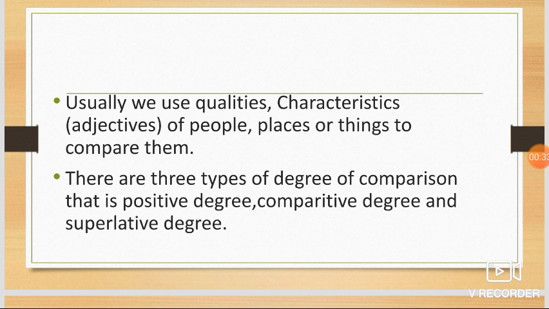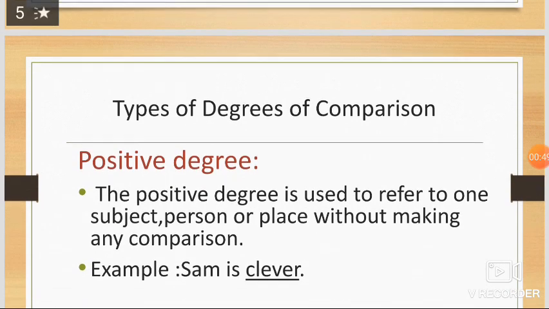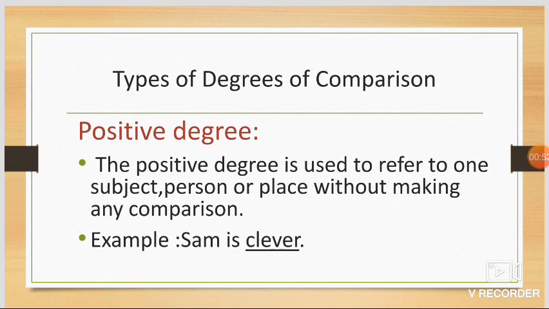Usually we use qualities and characteristics of people, places or things to compare them. There are three types of degree of comparison, that is positive degree, comparative degree and superlative degree. Coming to the positive degree, it is used to refer to one subject, person or place without making any comparison. Look at the example. Sam is clever.